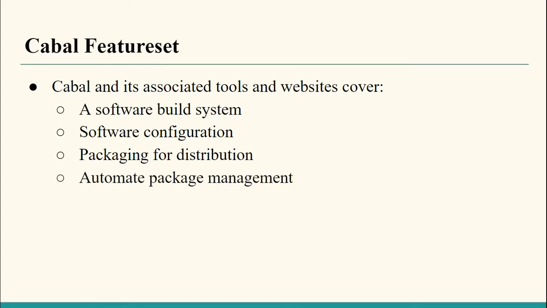And Cabal can also be used to automate package management. As we have already seen, Cabal is basically the package manager for Haskell, so it helps in automating package management. And local and web or remote Cabal package archives or Cabal files we can install on our systems by using the command line Cabal.